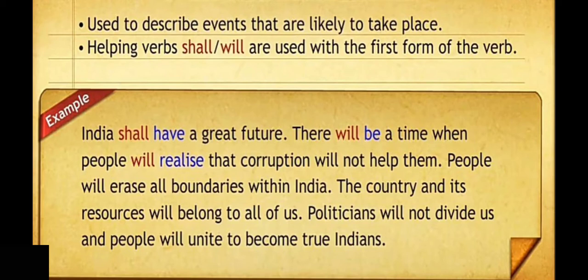Here we have a description which has examples for simple future tense. India shall have a great future. There will be a time when people will realize that corruption will not help them. People will erase all boundaries within India. The country and its resources will belong to all of us. Politicians will not divide us, and people will unite to become true Indians. Here, some sentences are examples for simple future tense. Identify them.